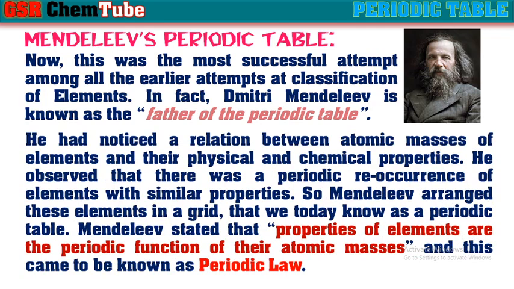He had noticed a relation between the atomic masses of elements and their physical and chemical properties. He observed that there was a periodic reoccurrence of elements with similar properties. So Mendeleev arranged these elements in a grid that we today know as a periodic table. Mendeleev stated that properties of the elements are periodic functions of their atomic masses, and this came to be known as periodic law, that we say as Mendeleev's periodic law.